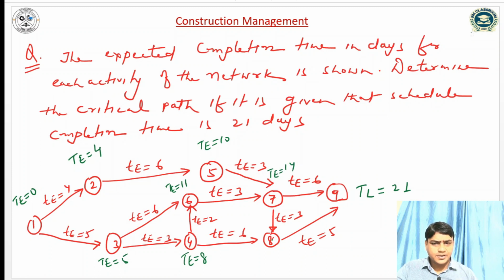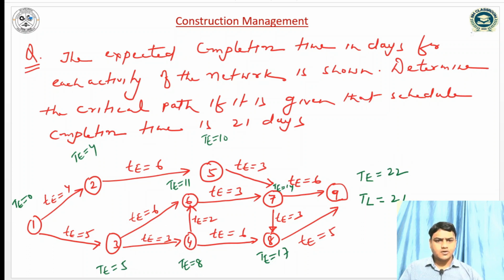Similarly for event 8, it will be 8 plus 6, 14, or 14 plus 3, 17. So we have to take the maximum value, 17. For event 9, two incoming arrows, one from event 7 and another from event 8. So 17 plus 5, 22, and 14 plus 6, 20. So we take the maximum value, that is TE is equal to 22.